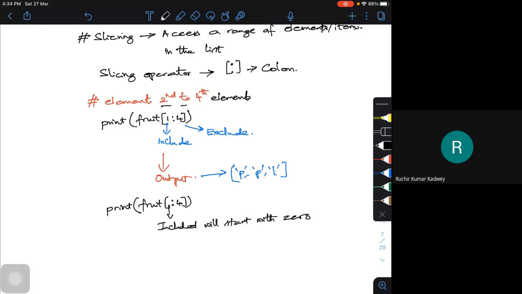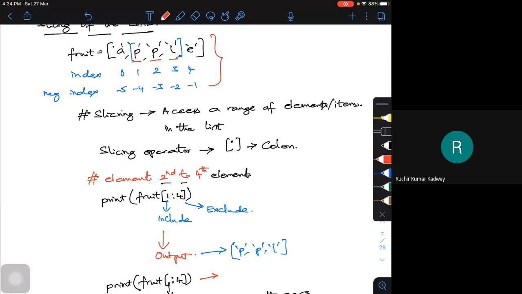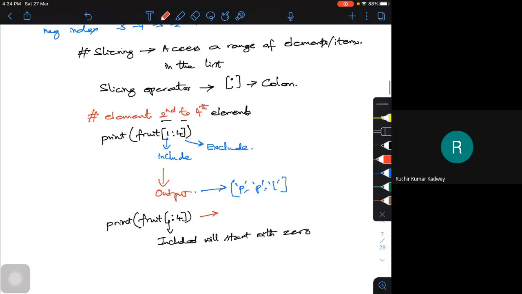What will be my output here? For this condition, my output will include A also. So for this condition, my output will be A, P, P and L. The fourth index is not included. So the exclusion is still at 4.